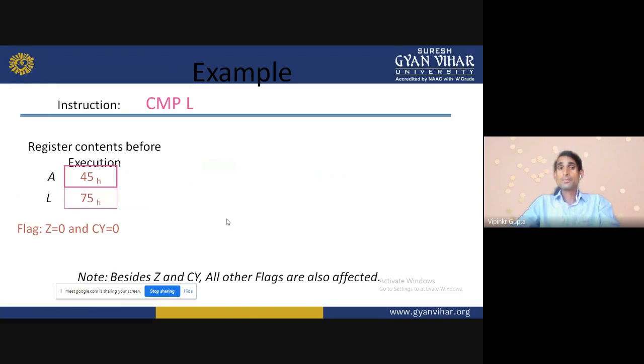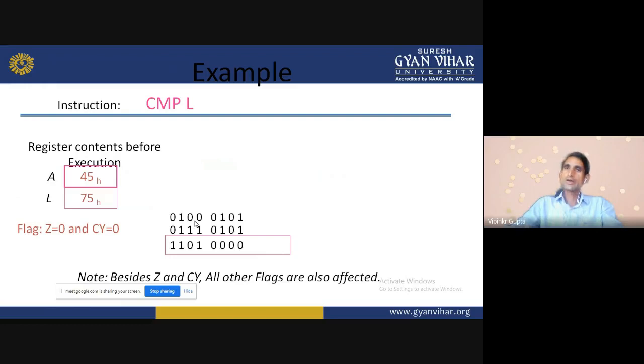Now compare L will be performed. In that instruction, only the zero flag and carry flag will be affected, and other flags are not affected. So what are we doing? When compare L is executing, it will subtract. The accumulator data will be subtracted from the given register data.